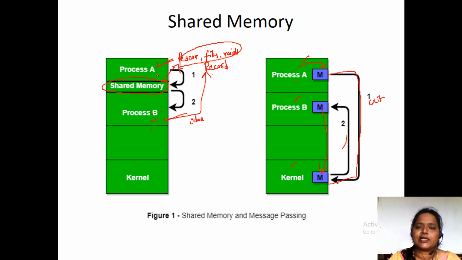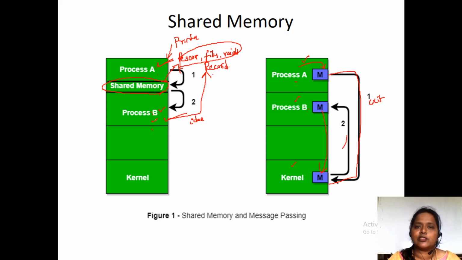Suppose A has not updated the shared memory, and A is holding the printer. If B wants to use the printer, since the printer is already held by process A, B has to wait. So if it is not recorded, these things will happen. But when it is recorded,